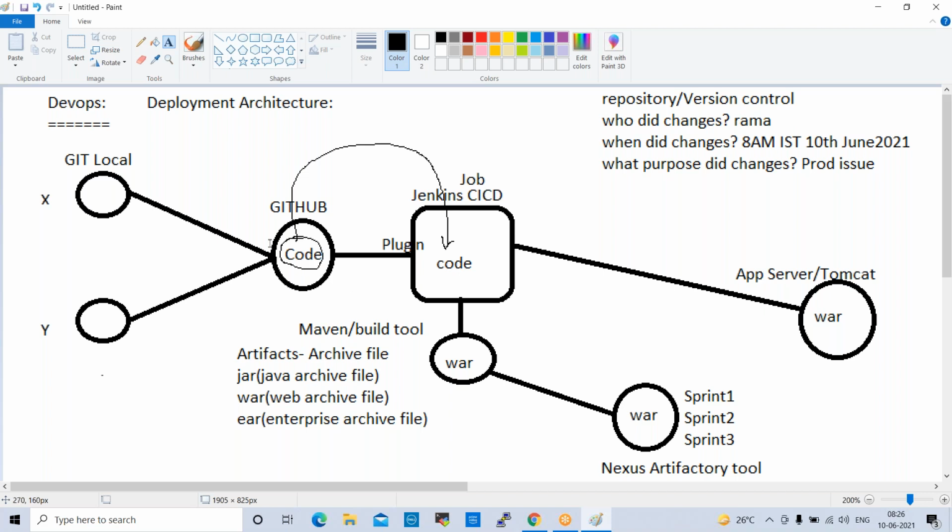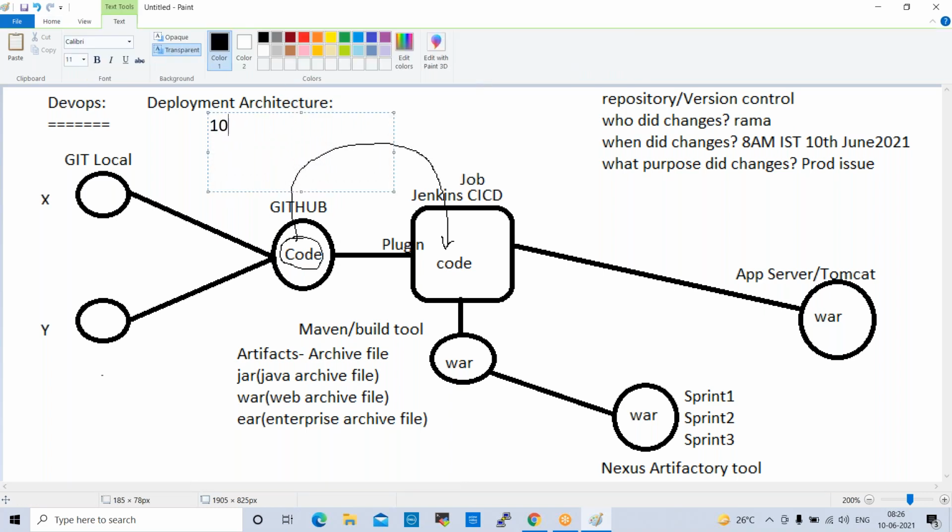So these war files we can't save in GitHub. Why can't we save them? GitHub has some thumb rules. Normally in GitHub we can't save a file more than 100 MB. Also, GitHub will not allow binary files. Zip files we can't save in GitHub.